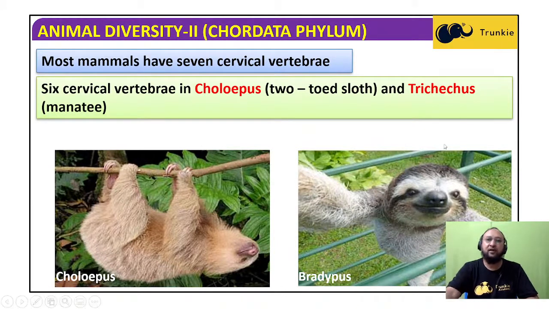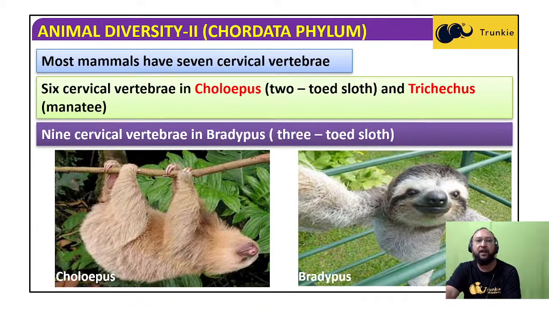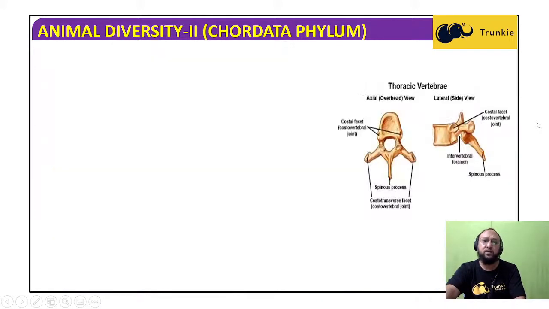There are 9 cervical vertebrae in Bradypus, the 3-toed sloth. This is an exceptional case. Cervical vertebrae means, in the vertebral column in the neck region, the number of vertebrae is normally 7 in mammals, but in some cases it is 6, and in some cases it is 9, like we find in the 3-toed sloth.